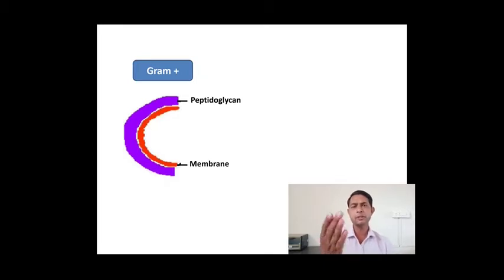Now here you can see the structure of gram positive bacteria. As we know, there are two types of cell, gram positive bacterial cell and gram negative cell. This is the gram positive bacteria, where you can see the presence of the peptidoglycan layer, and inner side to the peptidoglycan layer you can observe the membrane. The peptidoglycan layer is very thick here compared to the membrane.